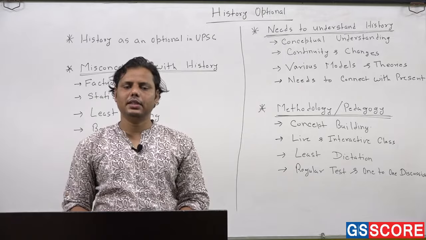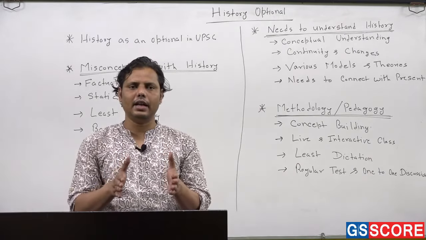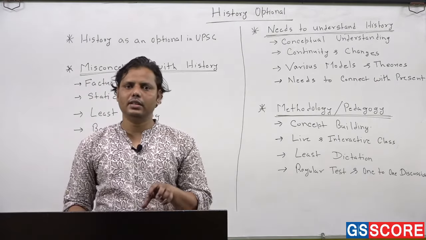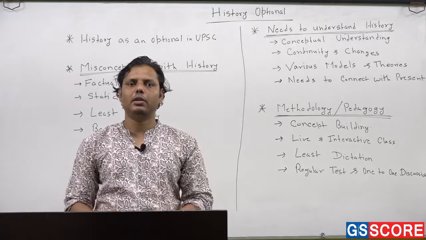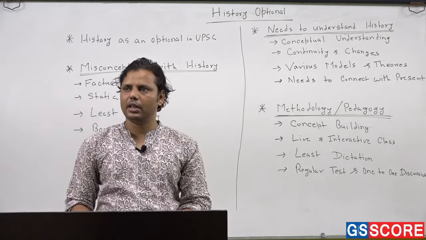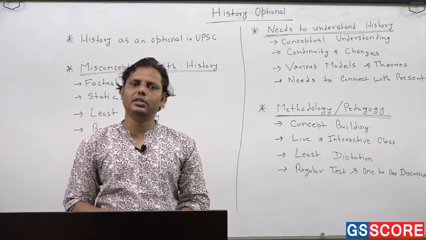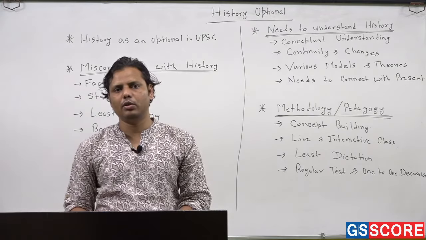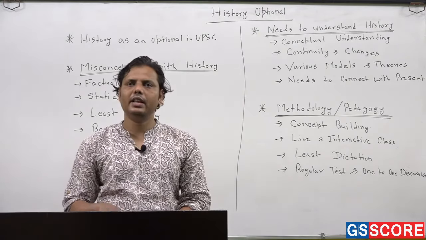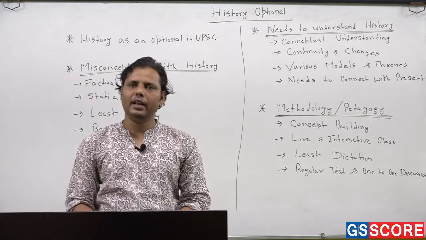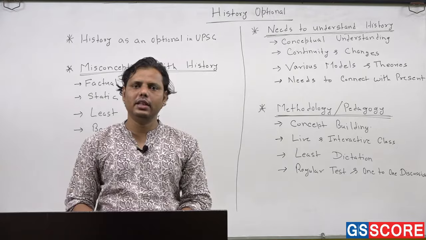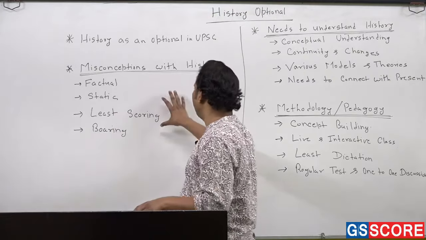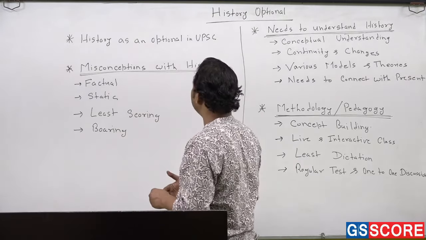But at the same time, I must say, if your approach, your direction is in the right way, then definitely history is not least scoring, as people are scoring more than 323, around 330. I'm not saying it is possible for everyone to score more than 330 or something like that, but in any optional paper where you have been scoring around 300, I think the optional is not the reason why you are not able to clear UPSC. Of course 300 is supposed to be a very decent score in UPSC mains, and if somebody has scored 300, I think he or she has secured their rank in the final list, and that is why this is also a misconception, and that is why you should always avoid this misconception, right?